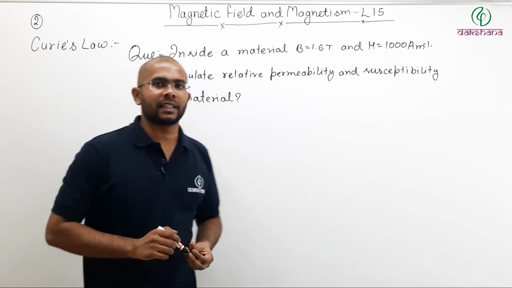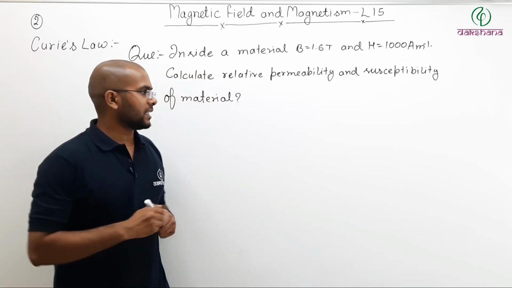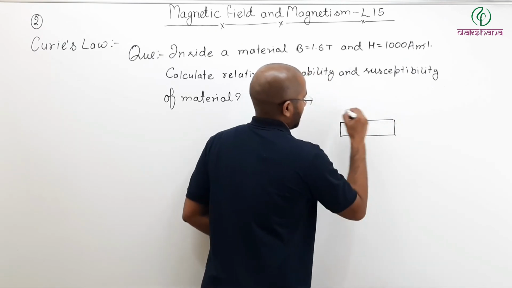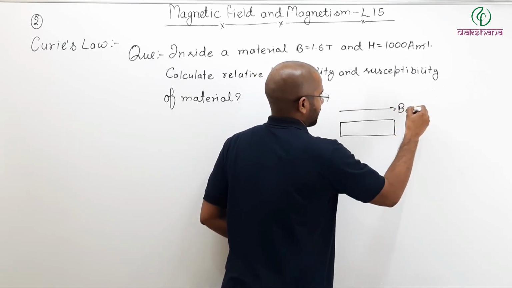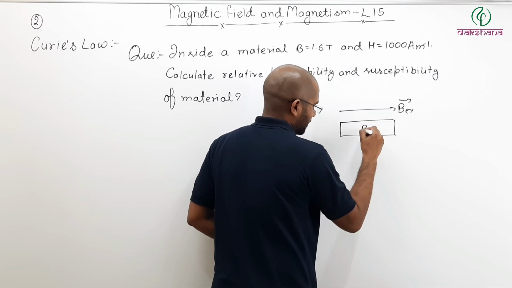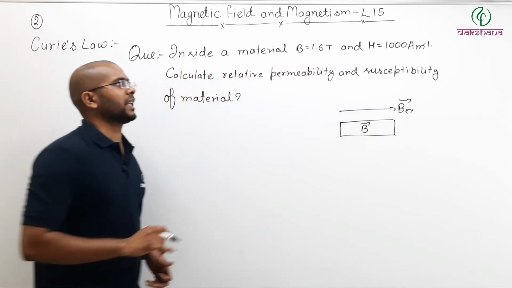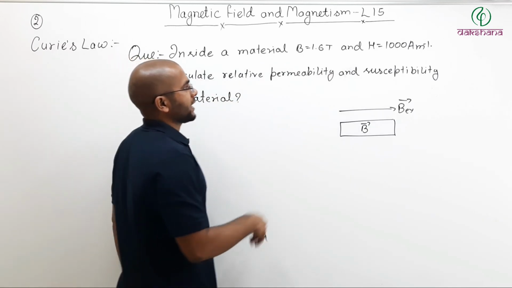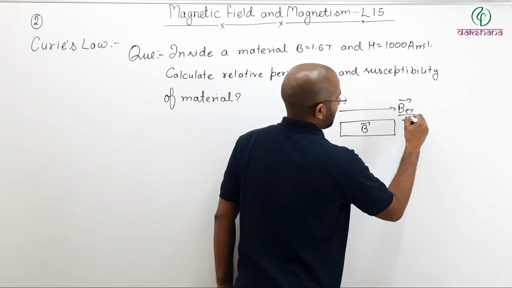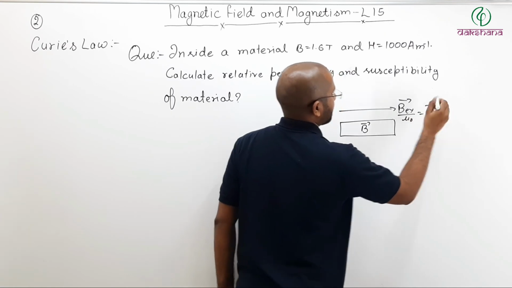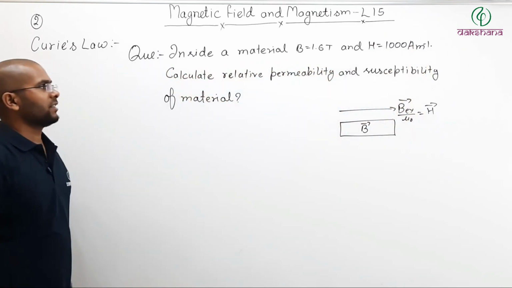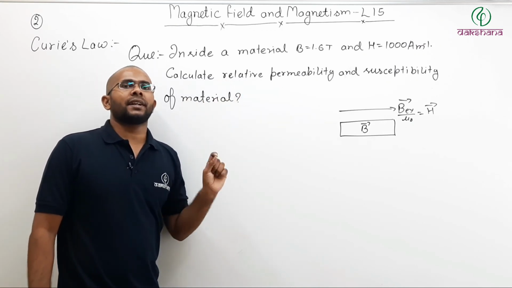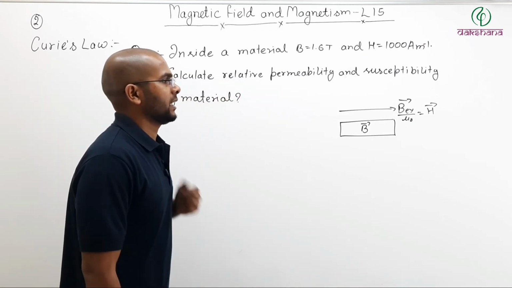susceptibility of the material. So what is happening is that there is a material and there is an external magnetic field and there is a total magnetic field inside the material. So the total magnetic field is this, and the magnetic intensity, B external divided by mu naught, is given as H, that is this much, and we have to find relative permeability and susceptibility of your material.